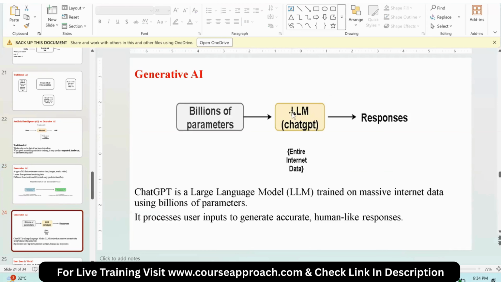Now, if I take LLM as ChatGPT, this LLM is trained on entire public data, which means billions of parameters. ChatGPT is trained on nearly 175 billion parameters. If I ask any new question, whether it is Java or Python, biryani, any country or any information on the internet, it will give us responses.